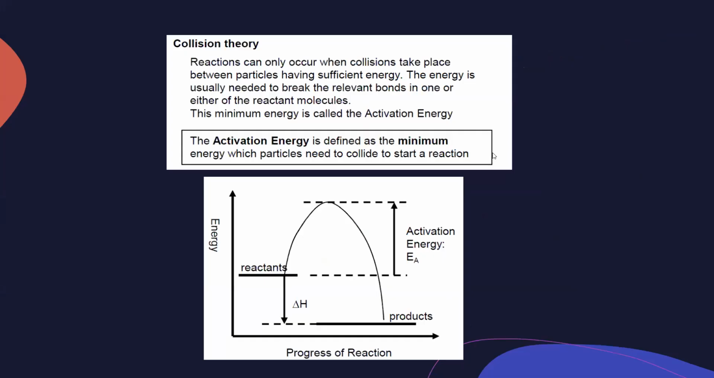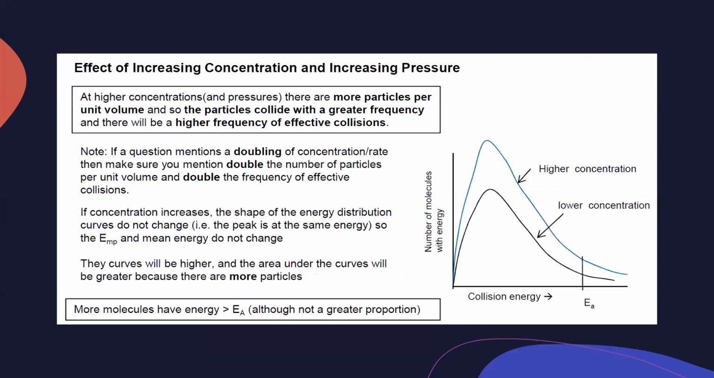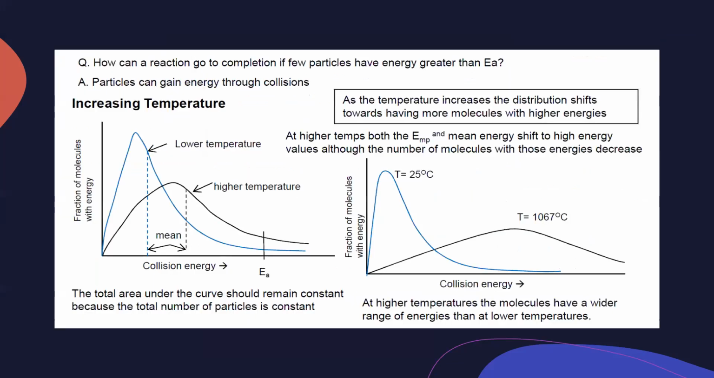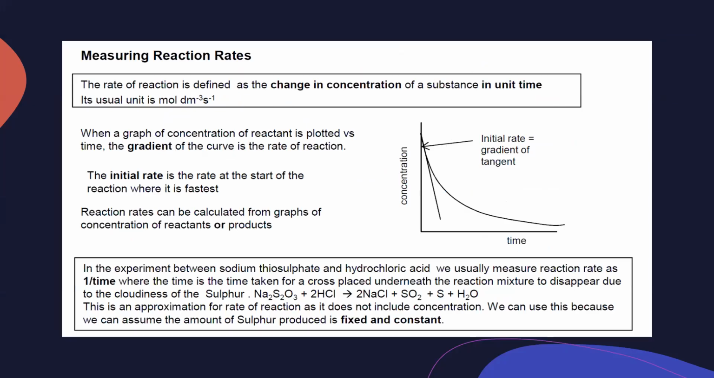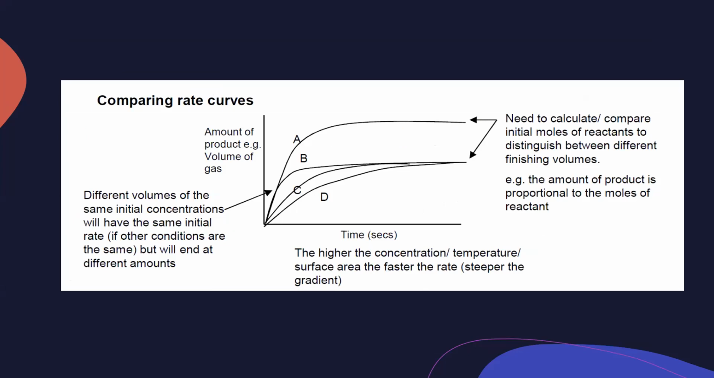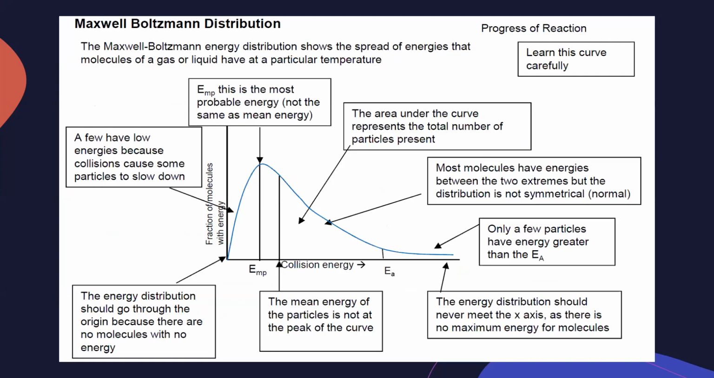We started with the concept of collision theory, then the Maxwell-Boltzmann distribution graph, which is very important. You should learn all the labels. And then how the temperature, the concentration, and the catalyst can alter the rate of the reaction, and what will be the change in shape of the graph if we are changing any of these factors, and then measuring the rate of reaction by using the initial rate or the rate of the reaction and the concentration of the reactant.